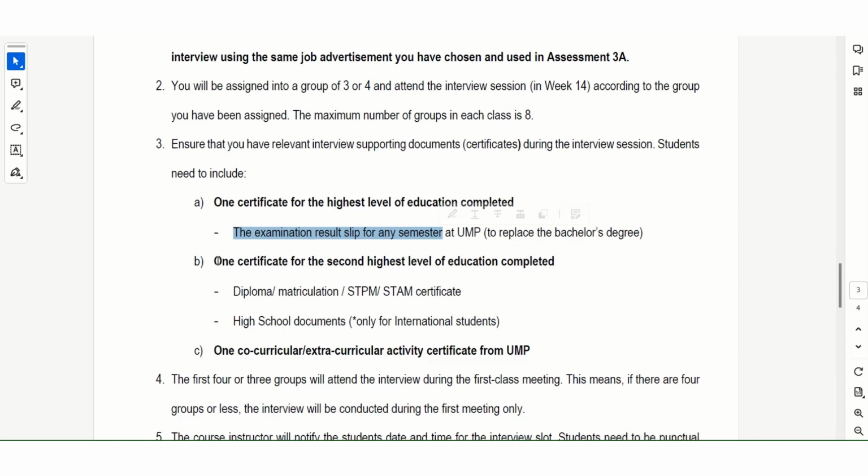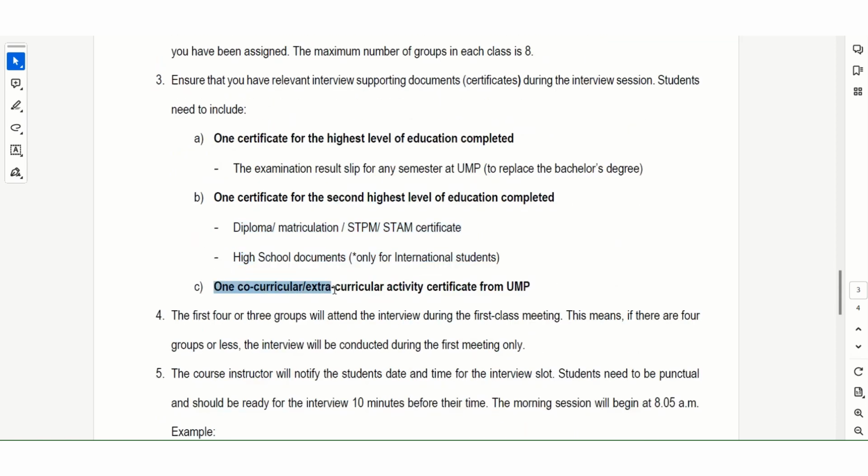And then you need to also bring one certificate for the second highest level of education completed, which is your diploma or matriculation or STPM or your high school documents. Okay, it is up to you. And lastly, one co-curricular or extracurricular activity certificate from UMP. So how to deal with it? Let's say you are not at home. What you can do is that you can ask your parents, okay, for A shouldn't be a problem because you can download it and then you can print it from your system.